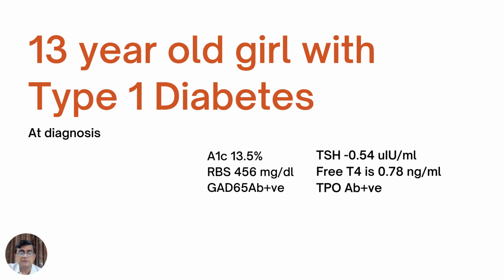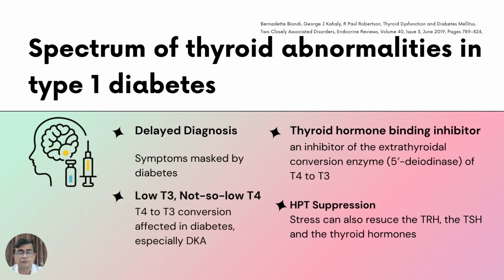The GAD65 antibody, which is an index of islet autoimmunity, is also positive. The TSH in this 13-year-old girl is 0.54, the free T4 is 0.78, and the TPO is positive. I want you to look at this case a little more carefully because whenever there is hyperglycemia, that suppresses the hypothalamo-pituitary axis, and that might suppress the TSH and free T4 and mask hypothyroidism. So it's important that after a while you recheck the thyroid function.